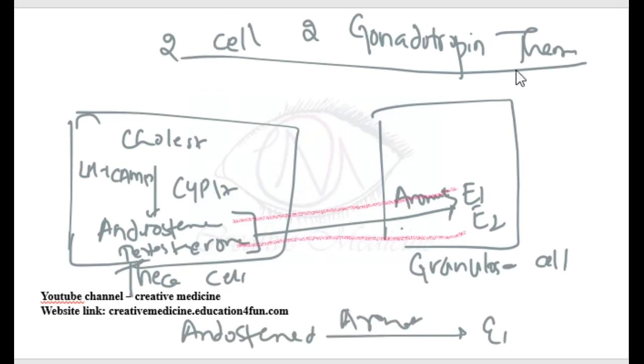So this is the two-cell two-gonadotropin theory, where there is involvement of two cells, theca cells and granulosa cells, and gonadotropins, that is androgen, testosterone, estrogens.